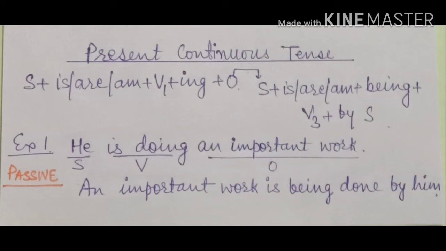Is/am/are will be used along with the be form being, and the third form of verb with by subject, which will become by agent. First example is he is doing an important work. An important work is being done by him.